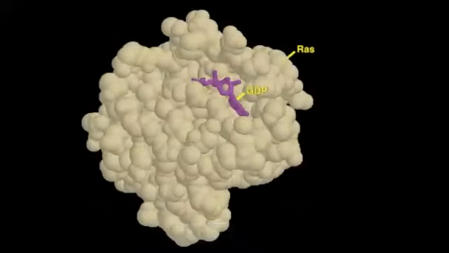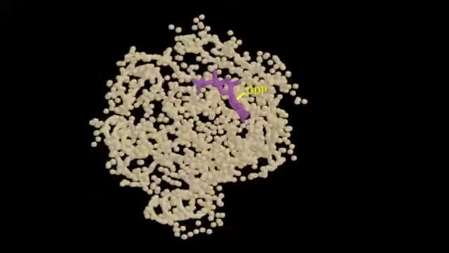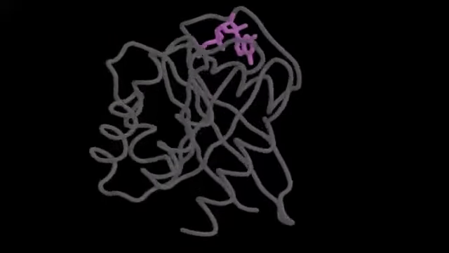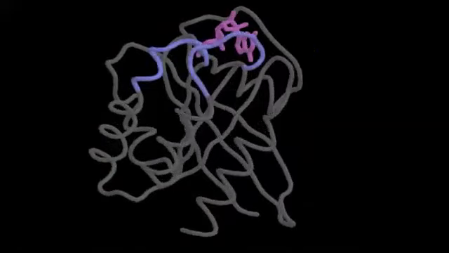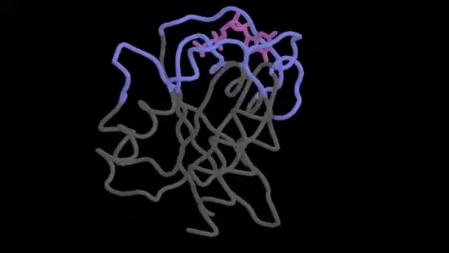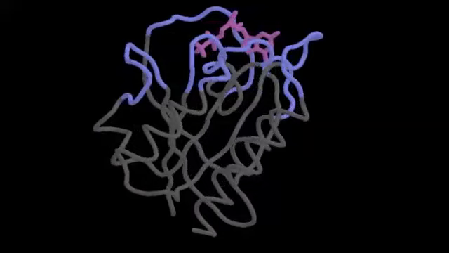The RAS protein is a representative example of the large family of GTPases that function as molecular switches. The nucleotide binding site of RAS is formed by several conserved protein loops that cluster at one end of the protein. In its inactive state, RAS is bound tightly to GDP.